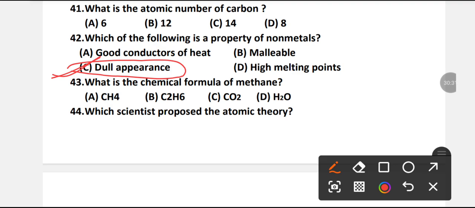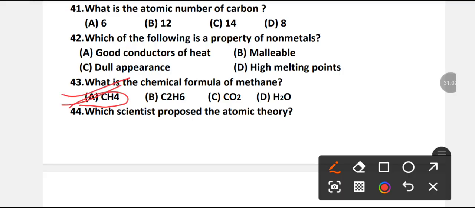What is the chemical formula of methane? CH4, C2H6, CO2 or H2O? A is the chemical formula of methane. CH4. A is the right option.